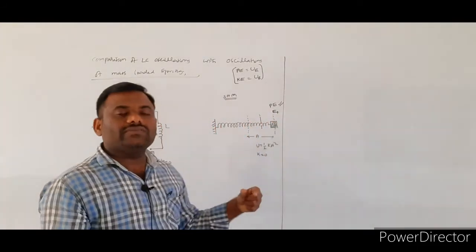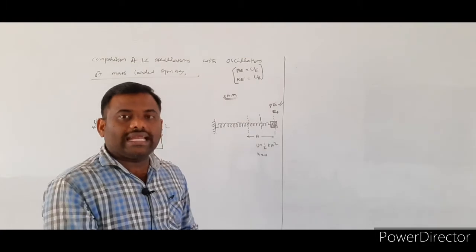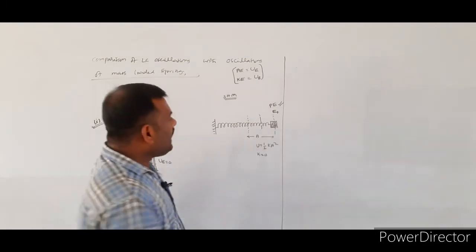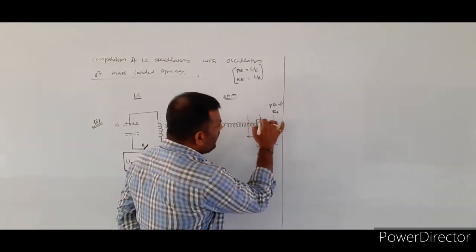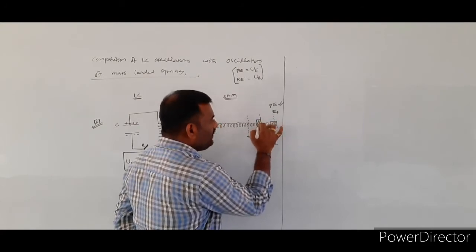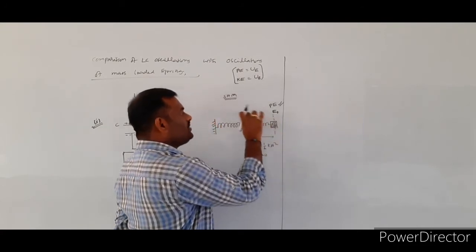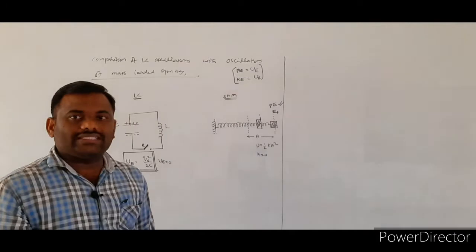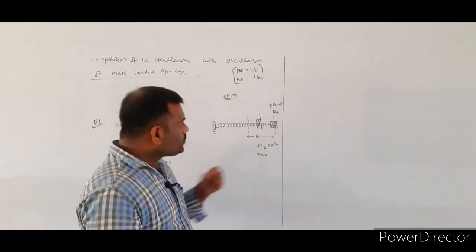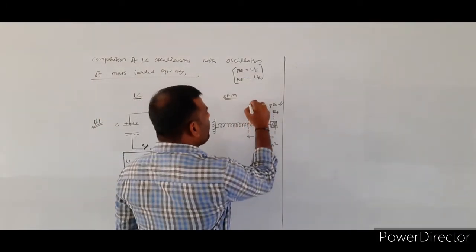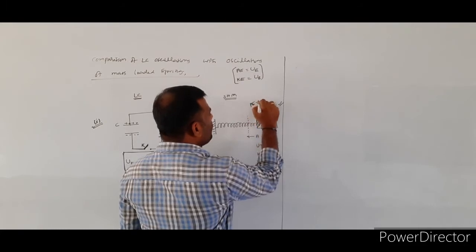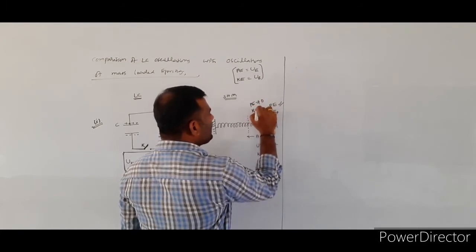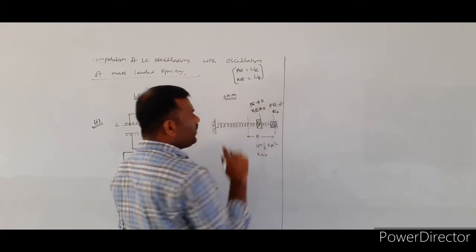Now, the second case. Some second diagram will be there in your textbook. Whenever the object comes in between the positive extreme position and the mean position, at this instant the potential energy is not equal to 0, and the kinetic energy is also not equal to 0.